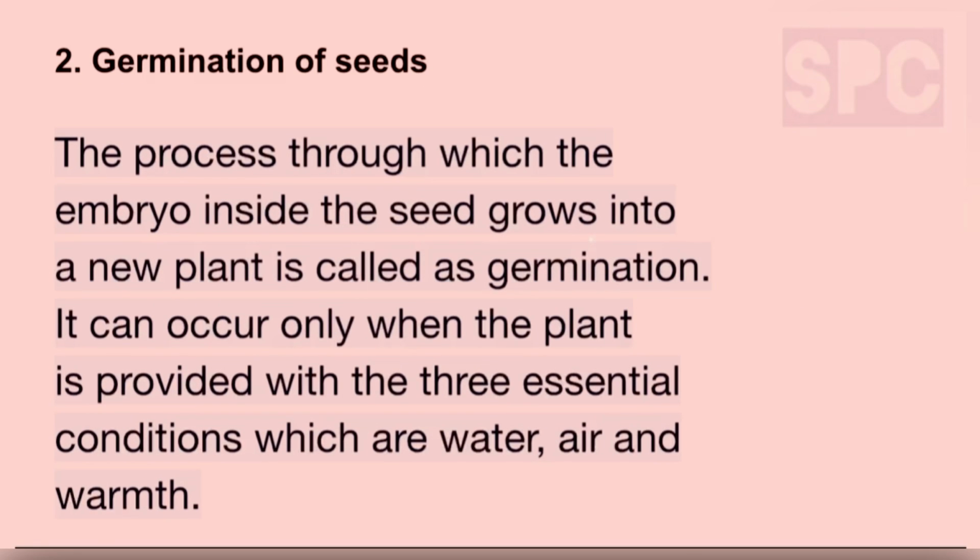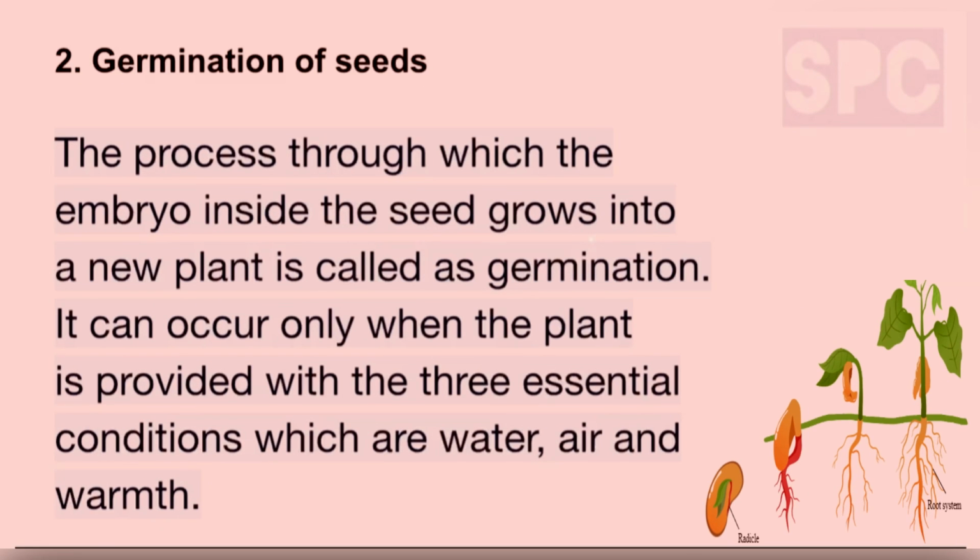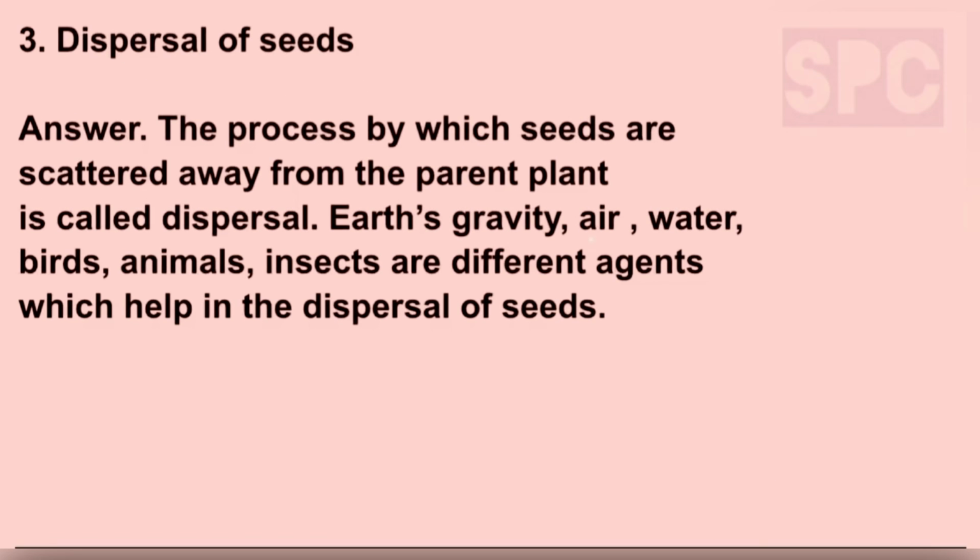Second, germination of seeds. Students, the process through which the embryo inside the seed grows into a new plant is called germination. It can occur only when the plant is provided with 3 essential conditions, which are water, air, and warmth.